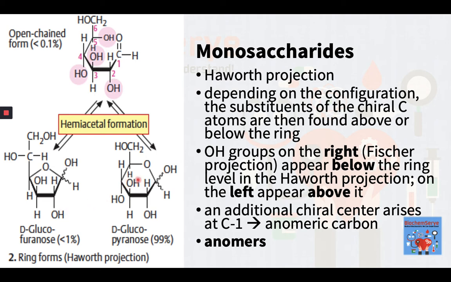As a result of hemiacetal formation, an additional chiral center arises at C1, which can be present in both possible configurations. This is called the anomeric carbon, and the different isomers arising are termed anomers. To emphasize this, the corresponding bonds are shown here using wavy lines.